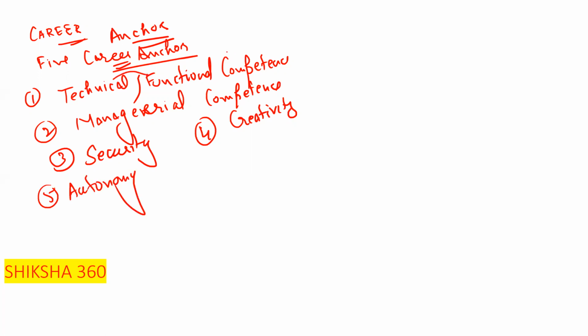First one is technical or functional competence. Second one is managerial competence. Third one is security. Fourth one is creativity. And fifth one is autonomy. Clear?